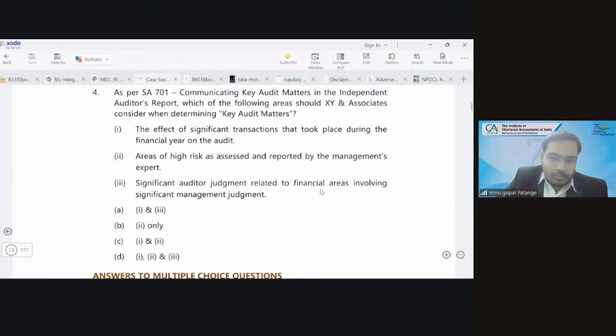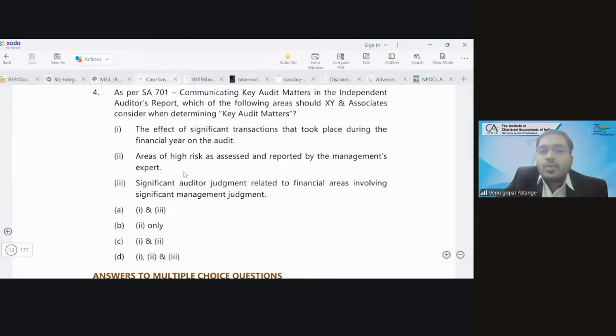Assess risk of material misstatement should be higher. Areas of high risk as assessed, and actually reported, is by management expert, because it is management. Management's expert, who is assessing high risk, the auditor or management expert? No, sir, the second point is not right, sir. 1 and 3 is appropriate, I believe. Point A will be correct.